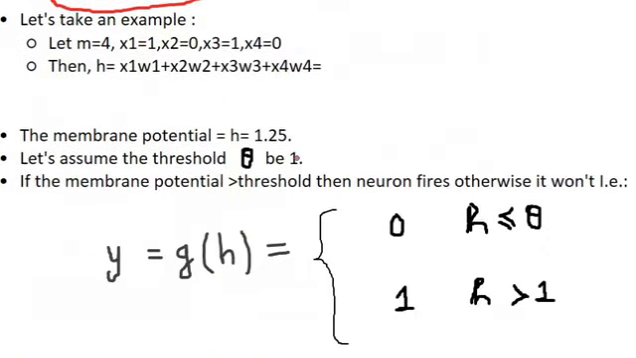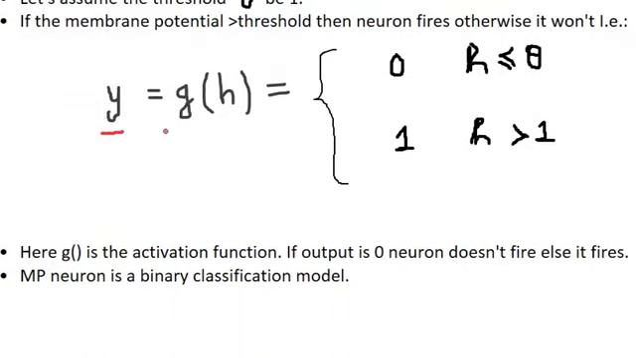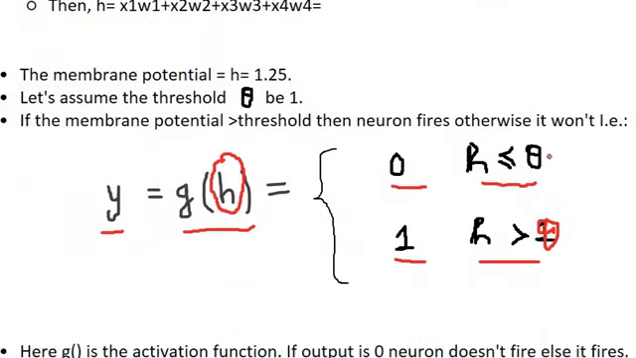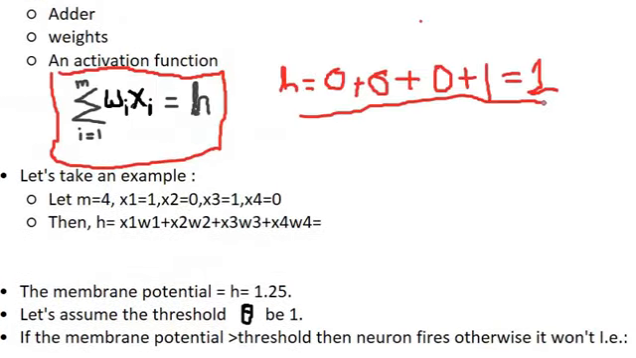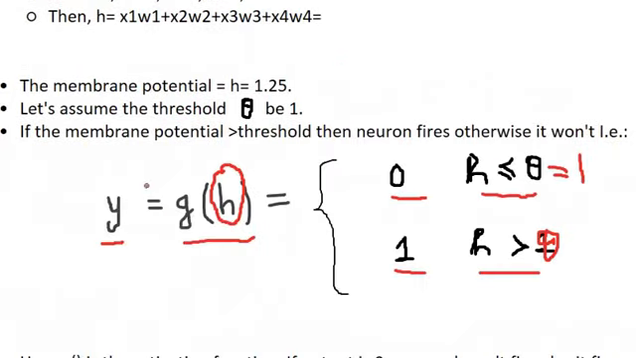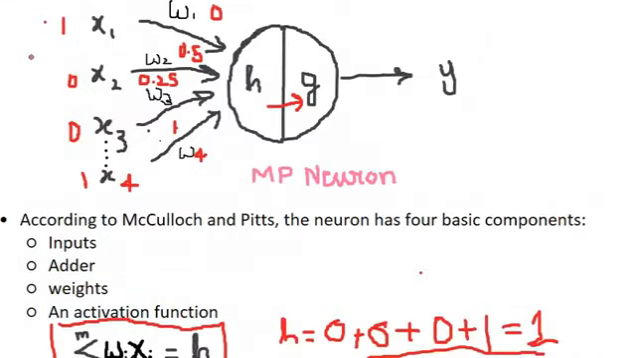Let us see what activation function looks like. Y is our output which is equal to the activation function g of h. The activation function takes the value given by the adder function and it is 0 when h is less than or equal to theta. Theta is our threshold here and it gives us 1 when h is greater than theta. Now let us assume theta to be 1. So if theta is equal to 1, then since the h we got here is also equal to 1, the activation function would result in 0. So our output will be 0 for this set of inputs.